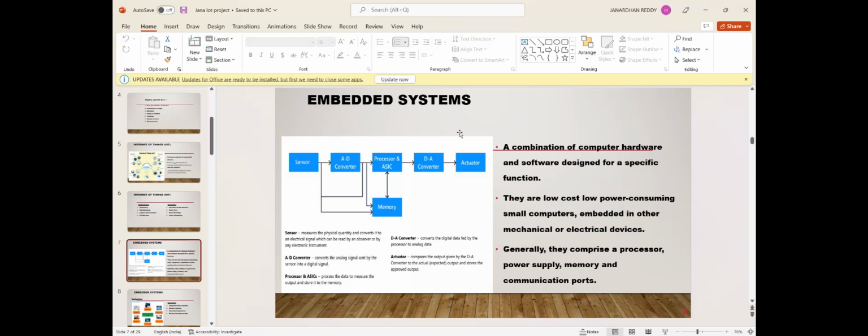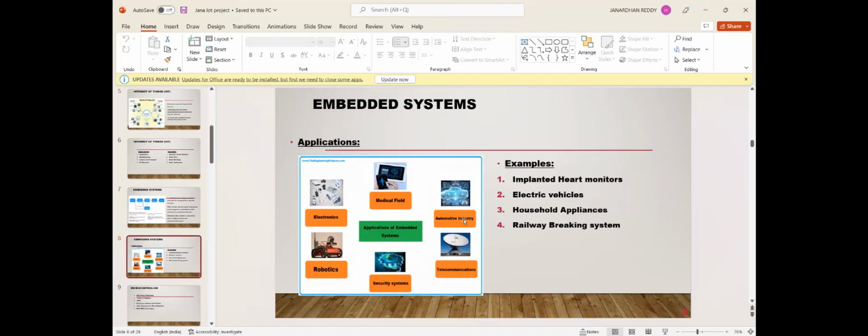In an embedded system, first there is a sensor, which senses the activity and converts a physical quantity into a signal, then an analog to digital converter and a processor, through the cloud or memory, and it again converts digital to analog, and at last it acts as the actuator. The actuator converts the signal into a physical quantity.